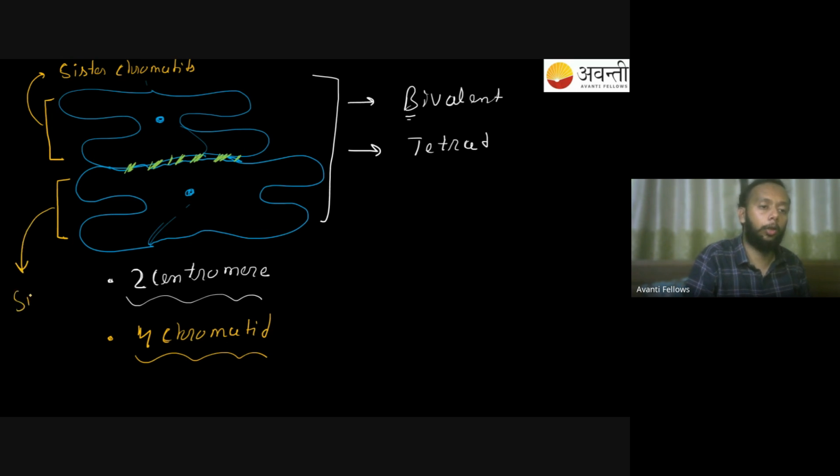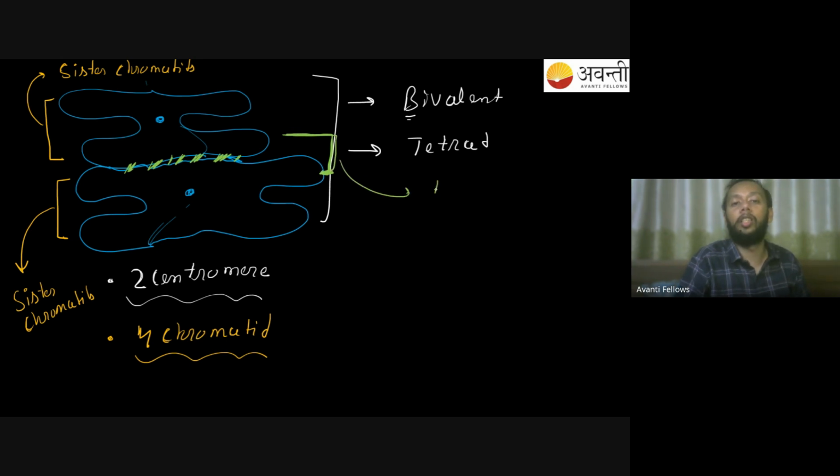So you know what my sister chromatids are. But on the other hand, these two chromatids, जहाँ पे crossing over होगा, these two chromatids are called my non-sister chromatids.